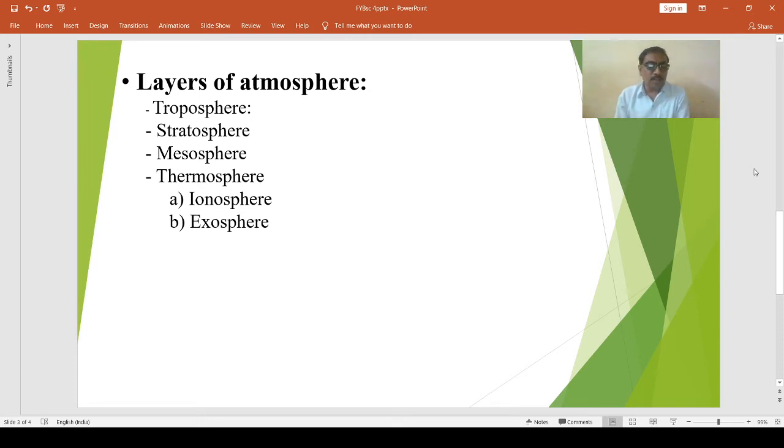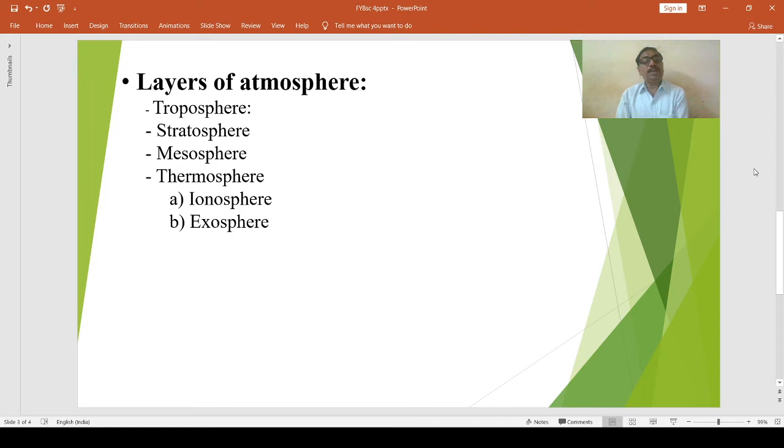Then another layer of atmosphere is the tropopause. Tropopause lies above the troposphere. Relatively, it is a thin layer of the atmosphere. The thickness of this layer is about 3.2 kilometers. This layer is known as the ceiling of the troposphere. In this zone, the temperature of air remains constant.